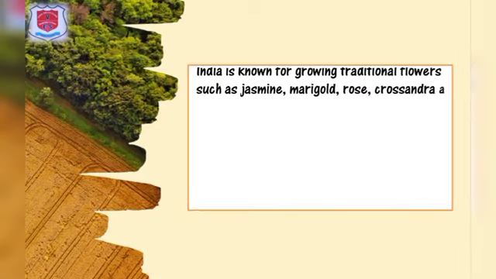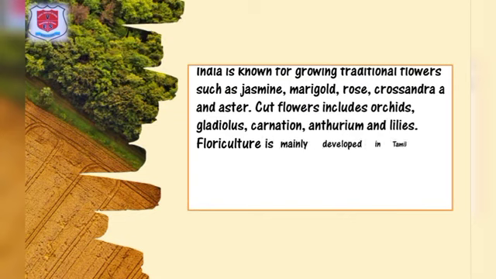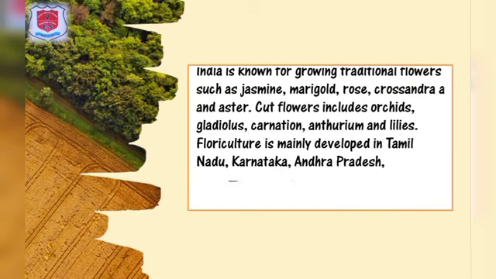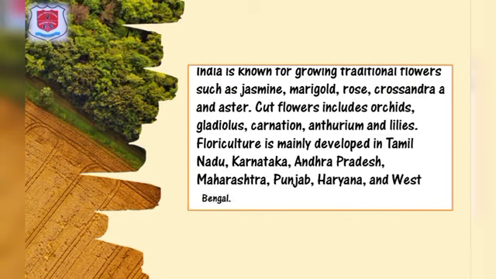India is known for growing traditional flowers such as jasmine, marigold, rose, crossandra, and aster. Cut flowers include orchids, gladiolus, carnation, anthurium, and lilies. Floriculture is mainly developed in Tamil Nadu, Karnataka, Andhra Pradesh, Maharashtra, Punjab, Haryana, and West Bengal.